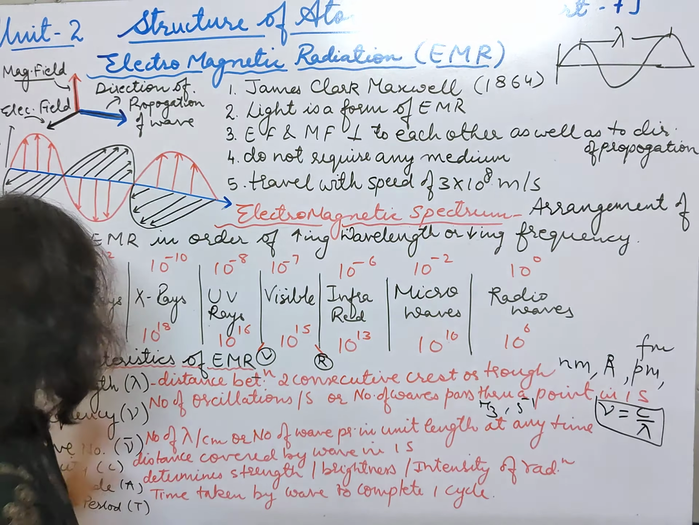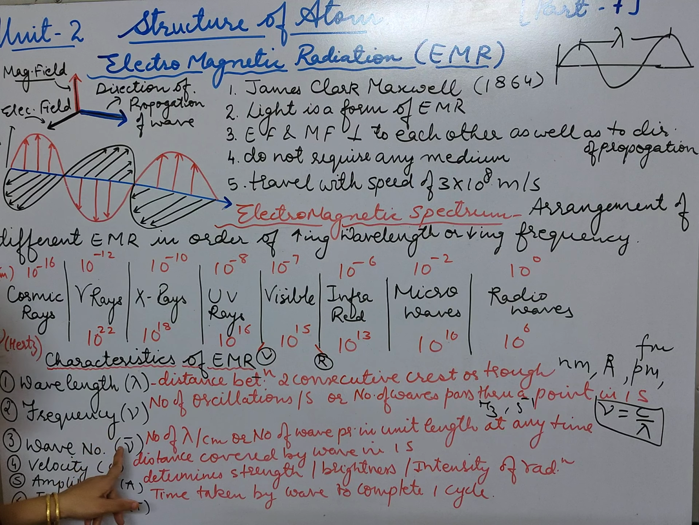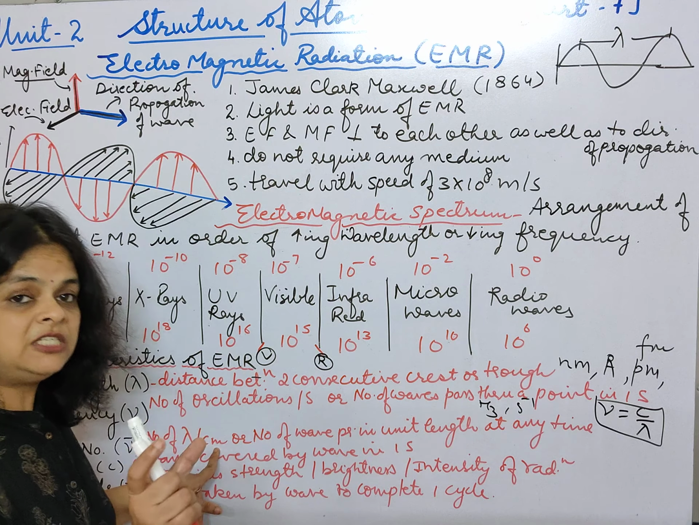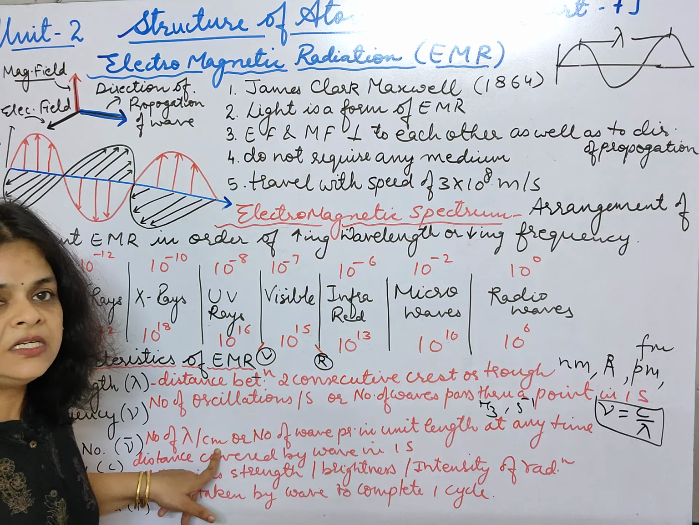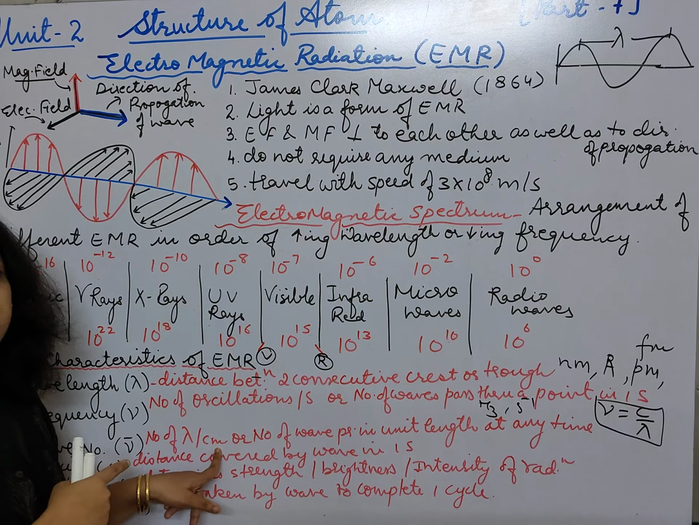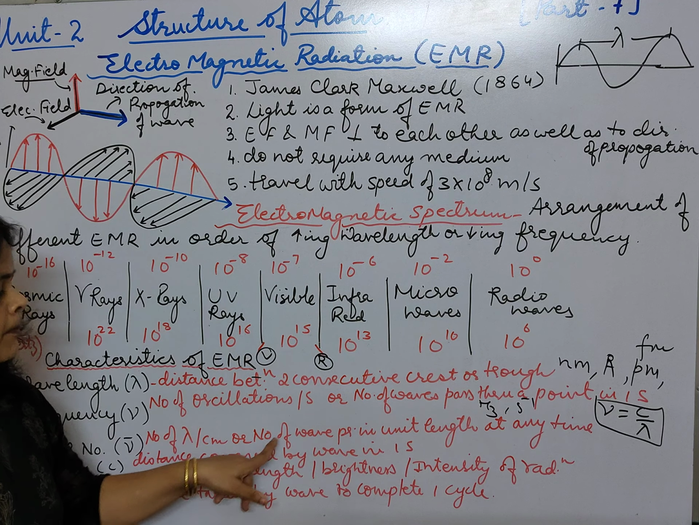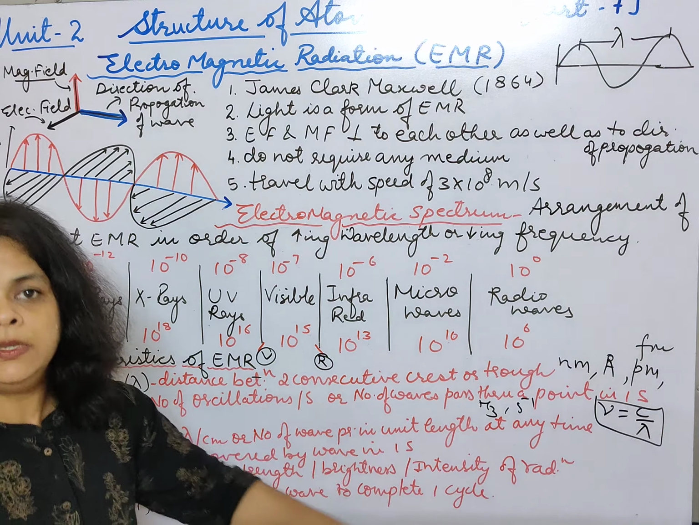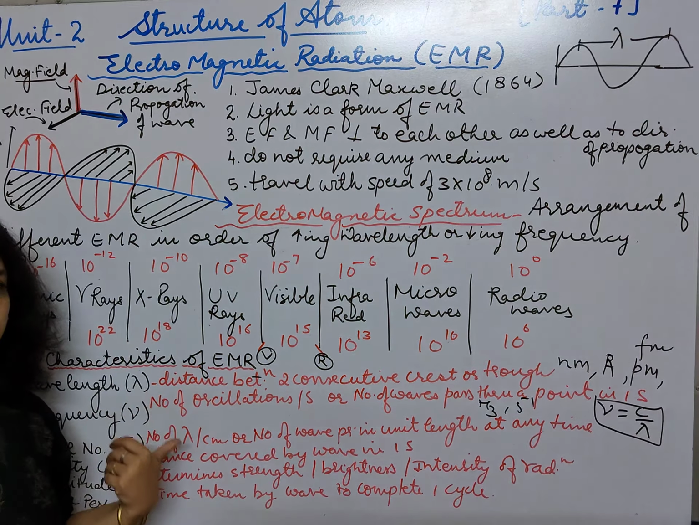Now the third term, wave number. It is represented by nu, बनाएंगे हम symbol and a bar. So nu bar is a symbol that number of waves per centimeter. 1 सेंटीमीटर में कितनी वेव्स प्रेजेंट है, that is called as wave number, and the number of waves present in unit length at any time, it is called as wave number.